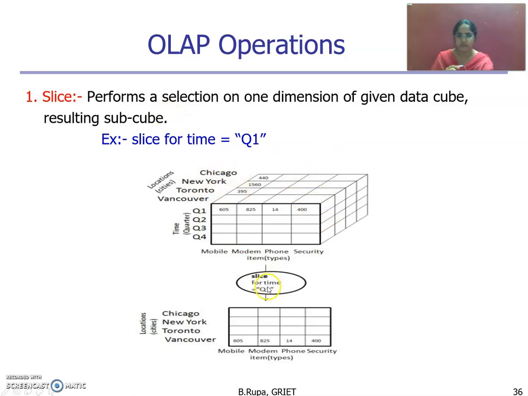Now we can apply the slice operation. Okay, we can write a query as slice for time is equal to Q1. Q1 means quarter one. That means it will give the results as only quarter one information of the corresponding items and the corresponding cities. We can apply this slice operation, slice for time is equal to Q1. Okay, it will give the result as a subcube. It contains only quarter one information of related items and related locations. Okay, this is about the slice operation.